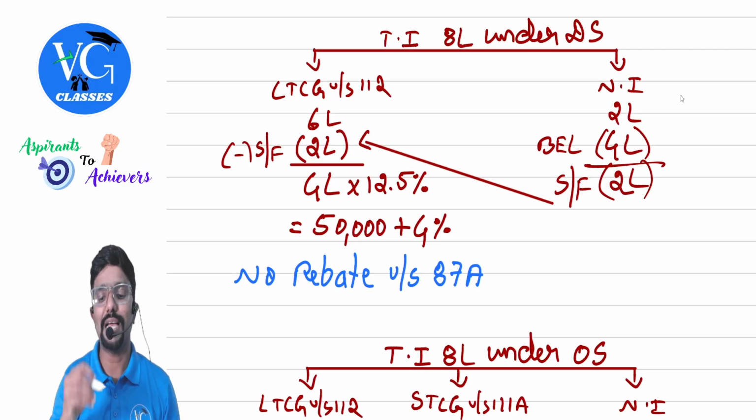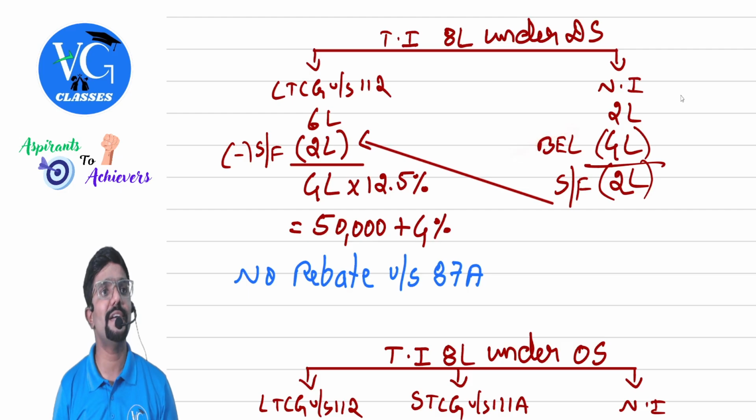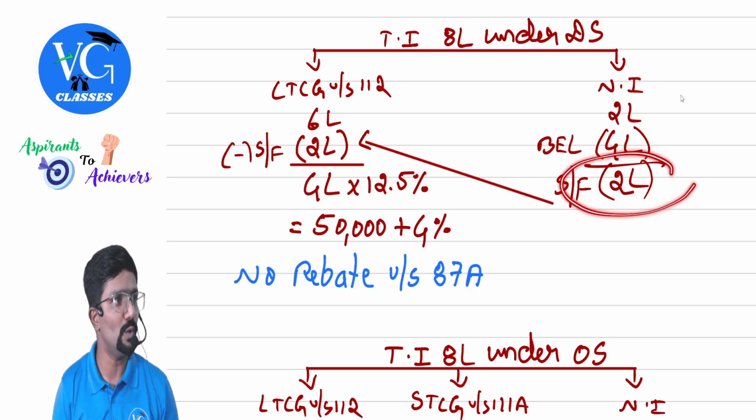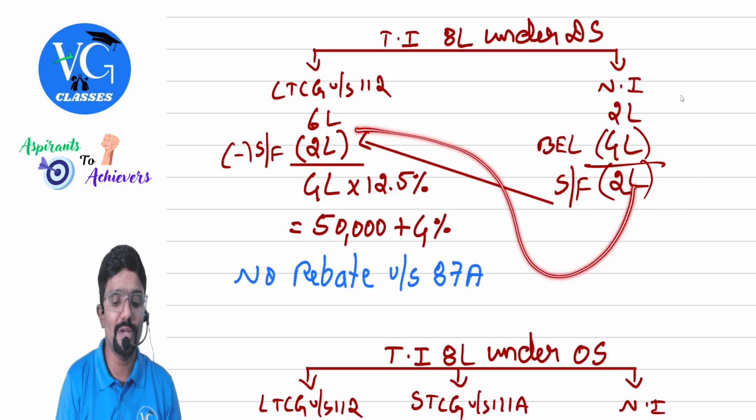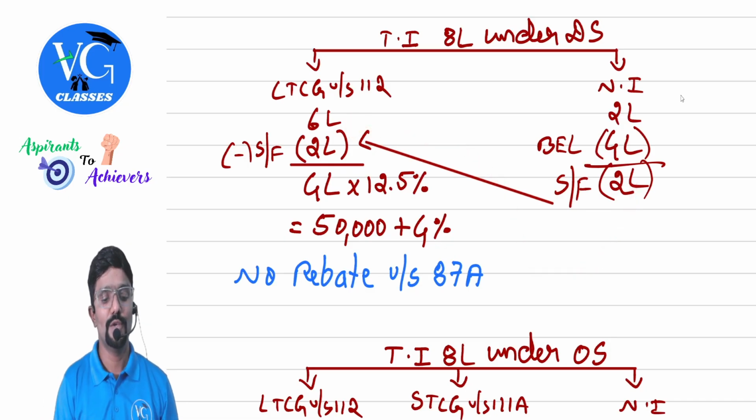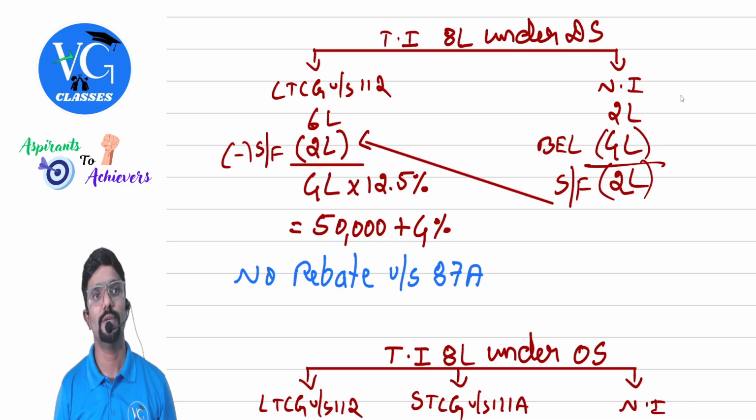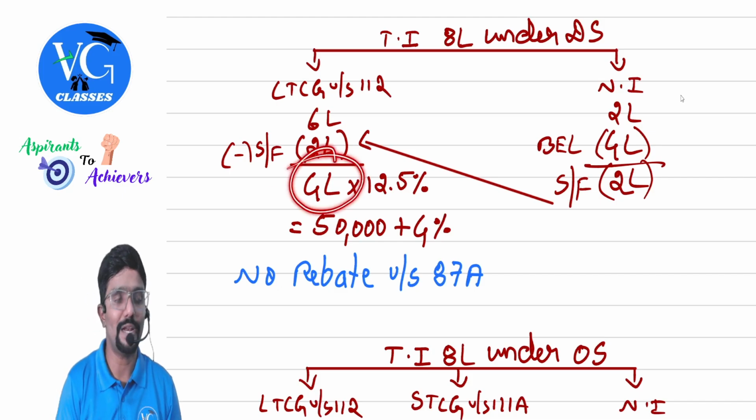That means, first adjust there. Basic exemption limit under default regime is how much, guys? 4 lakh. So, how much is the shortfall? We call this as shortfall or unexhausted basic exemption limit. How much is that? 2 lakh. Can we adjust this 2 lakh against 6 lakh? Yes. So, I am adjusting 2 lakh shortfall here. Remaining is how much? 4 lakh.